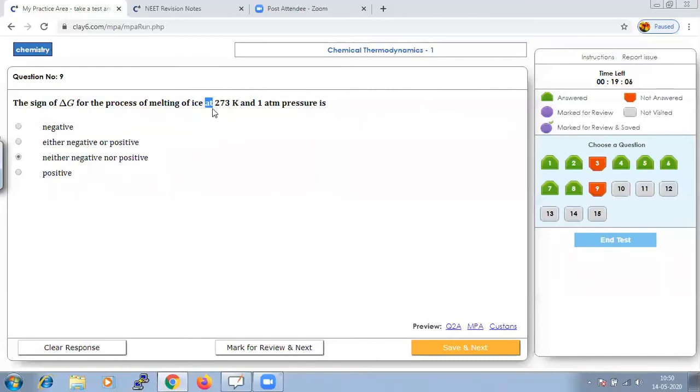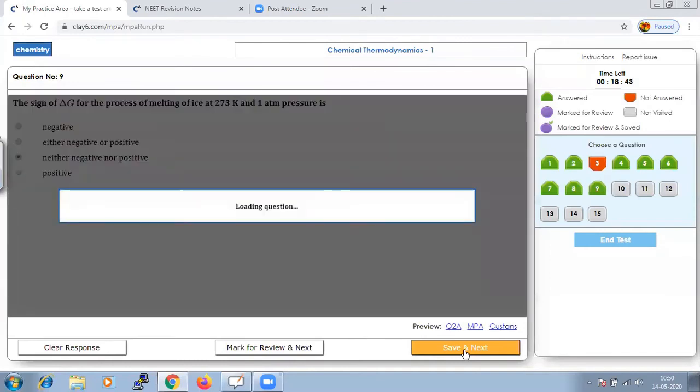At 273 Kelvin, it is at equilibrium, hence it should be equal to 0. If they had given 0 in the options, that would have been the right answer. Since we do not have that in the options, the answer is neither negative nor positive. Let us save that and go to next question.